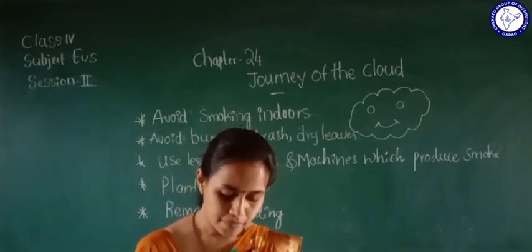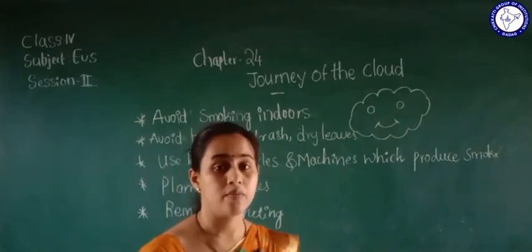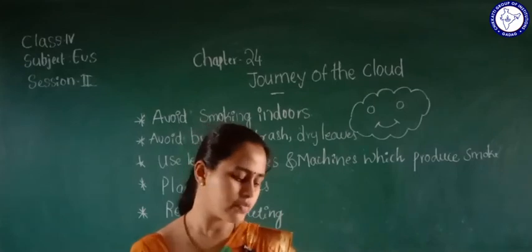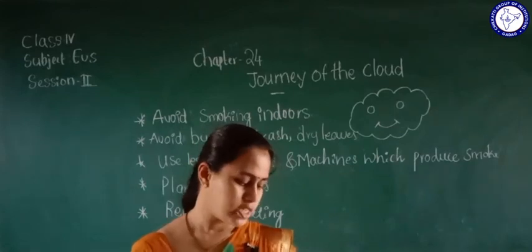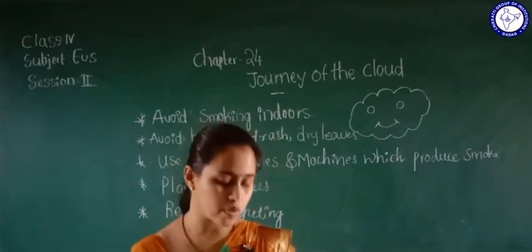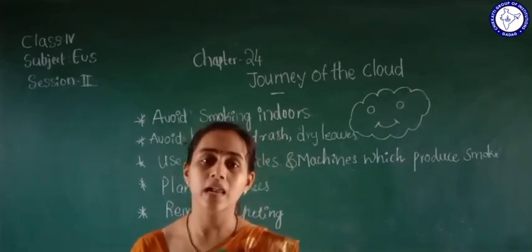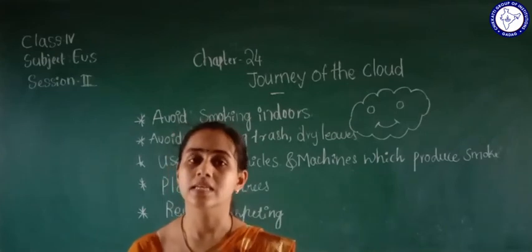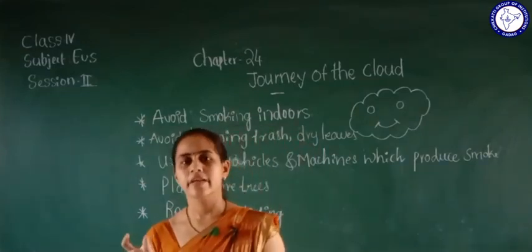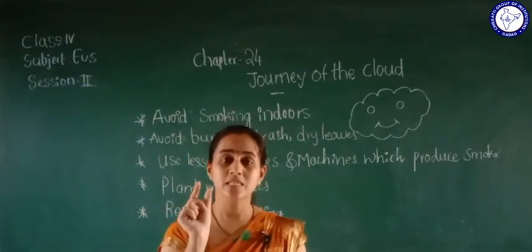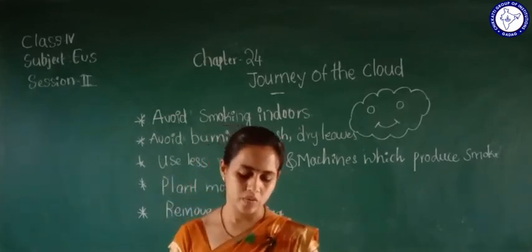Vibgyor is the English word used to remember the colors in the rainbow. V for violet, I for indigo, B for blue, G for green, Y for yellow, O for orange and R for red. So these are the colors which you can see in the rainbow. When you remember this word Vibgyor, you definitely know the colors of the rainbow, right?